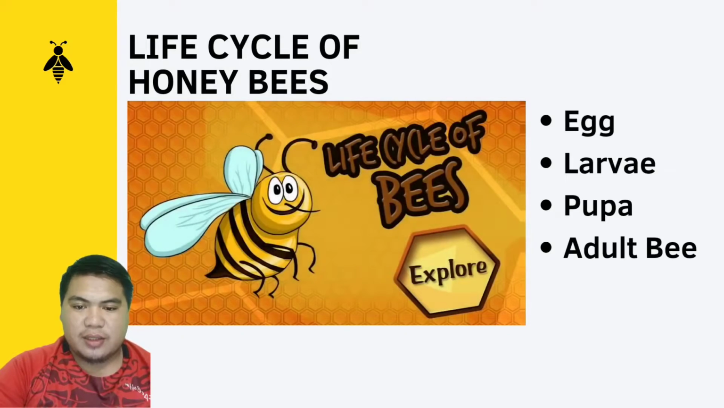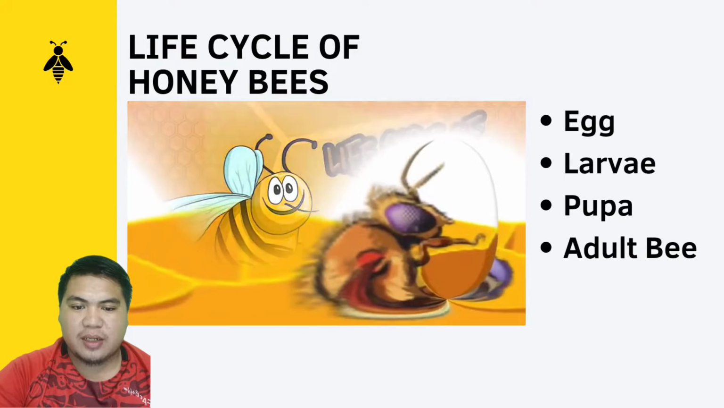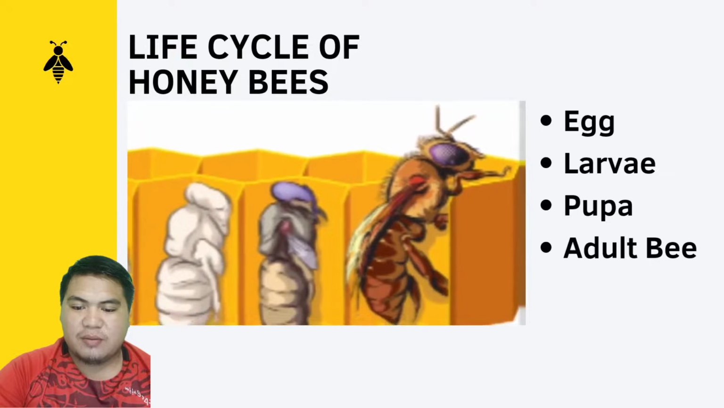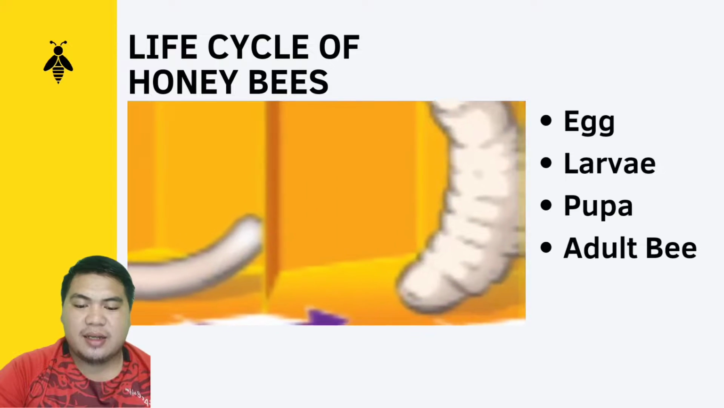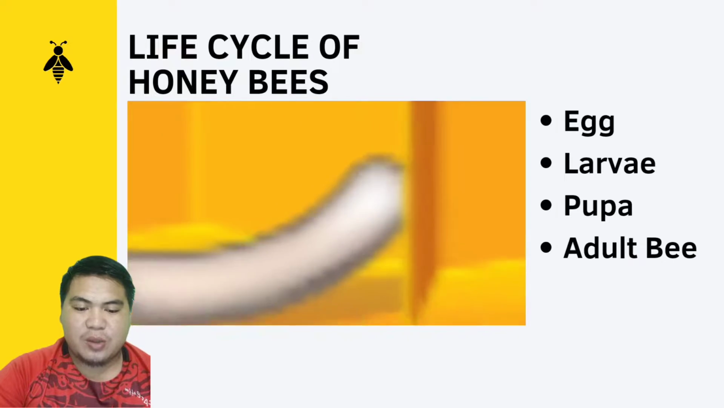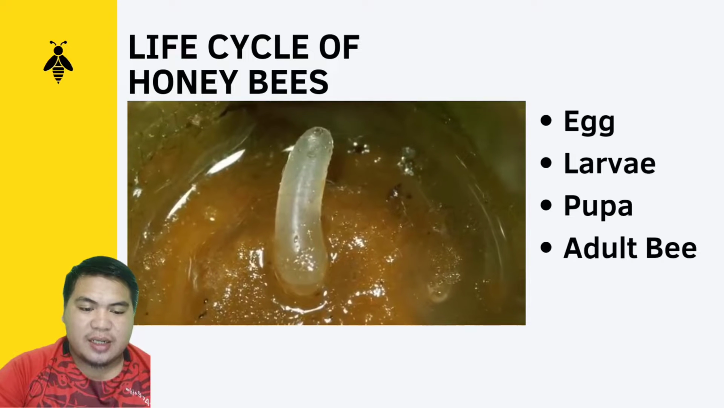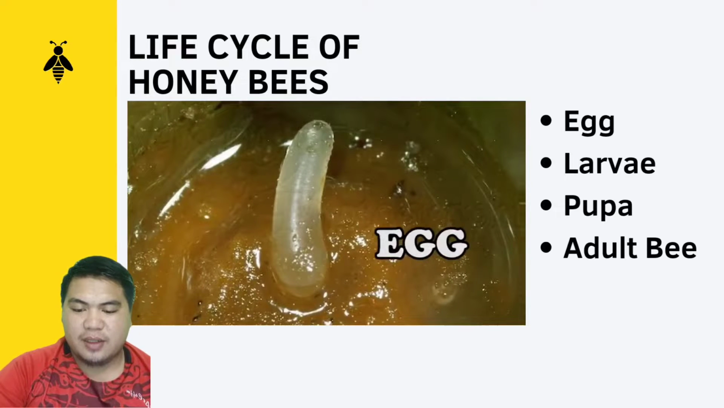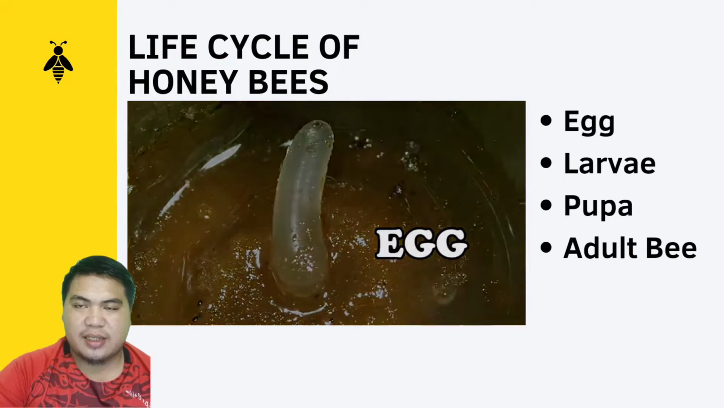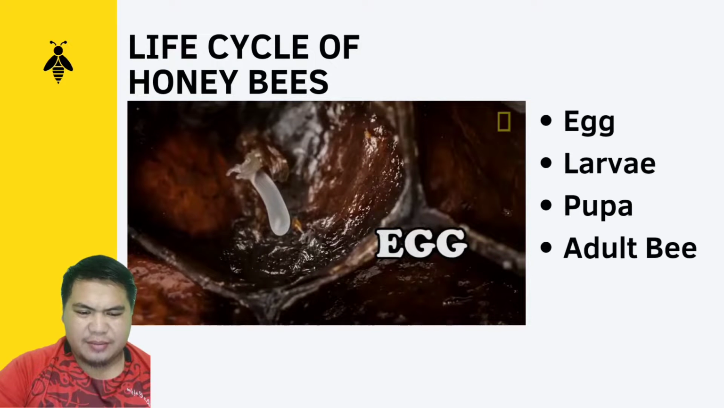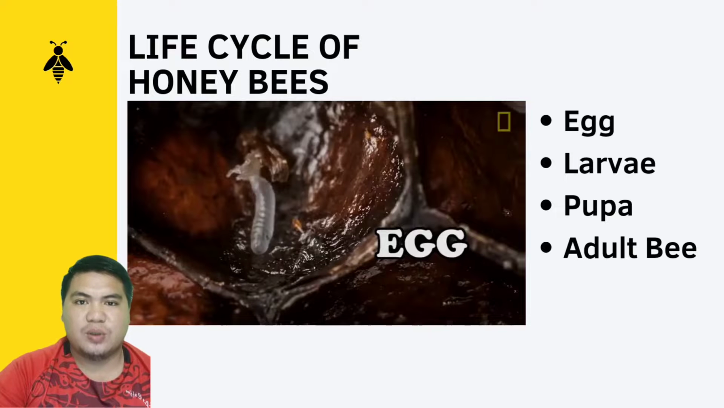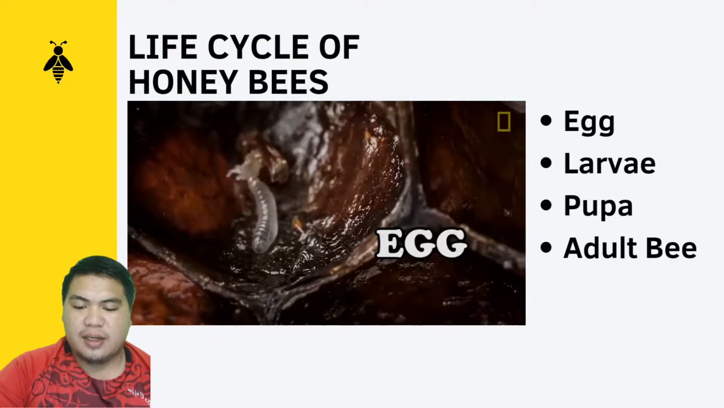Okay, so now I will present about the life cycle of a bee. So the first stage is eggs, and eggs are laid by the honey bee queen in a wax hexagonal egg cell. The eggs are about the size of a grain of rice, and the honey bee queen may lay up to 2,000 to 3,000 eggs per day.